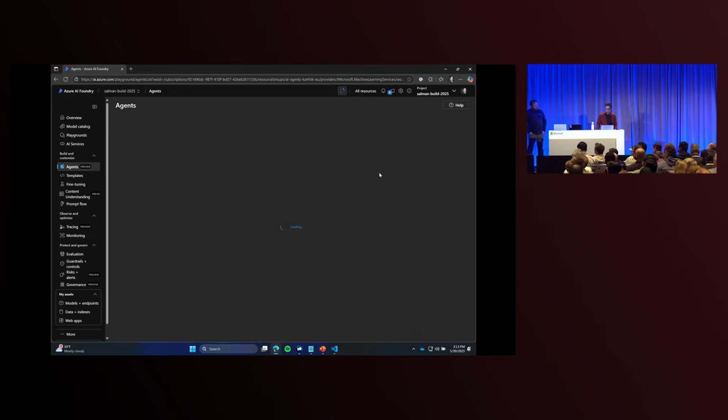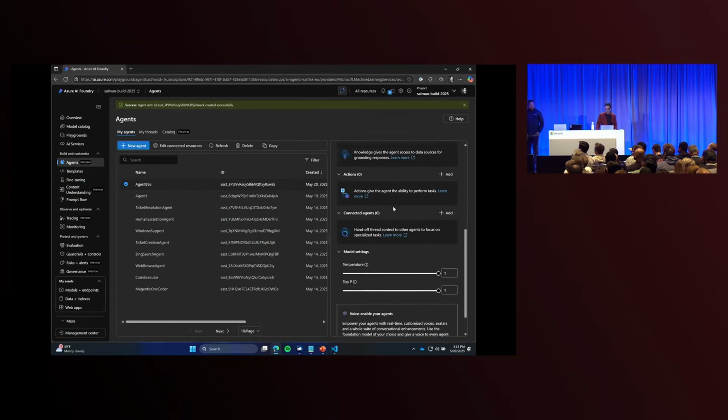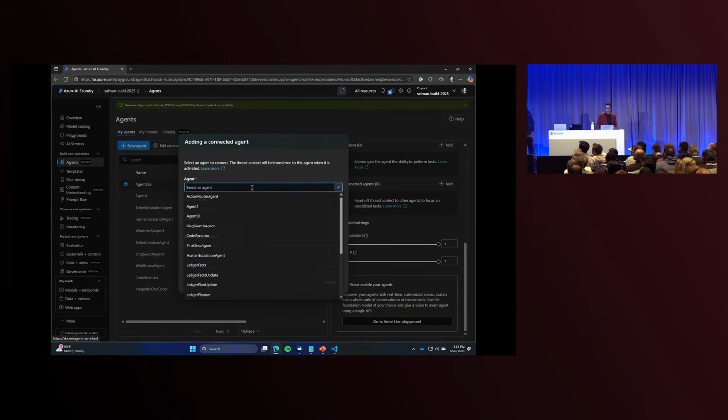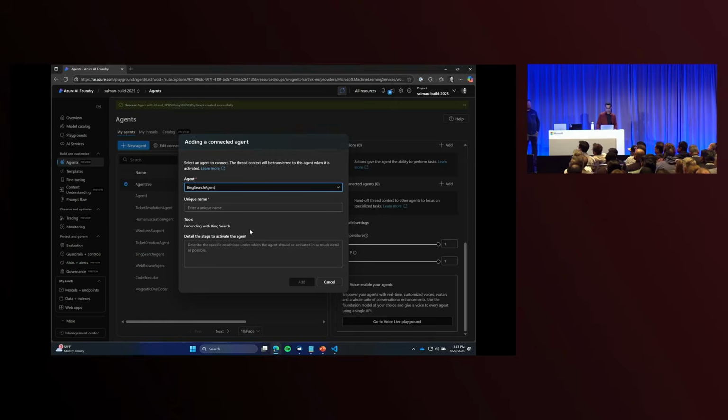So I'm going to go ahead and quickly create one. I'm creating a new agent. And down below, you'll see this new toggle that has this concept of connected agents. And all you're seeing here is essentially a list of all your existing agents within this project scope. So you can simply connect to your Bing search agent, give it a name, and you can provide instructions to this main agent that I'm creating now, agent 856, and say, trigger this agent anytime you need real-time information. And this works in conjunction with however the sub-agent itself is configured.